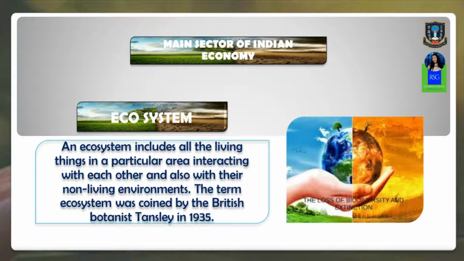These things are dependent on each other and found in a particular type of environment, which is called an ecosystem. This term, ecosystem, was coined by a British botanist named Tansley in the year 1935. In short, we can say an ecosystem includes all the living things in a particular area interacting with each other and also with their non-living environment.